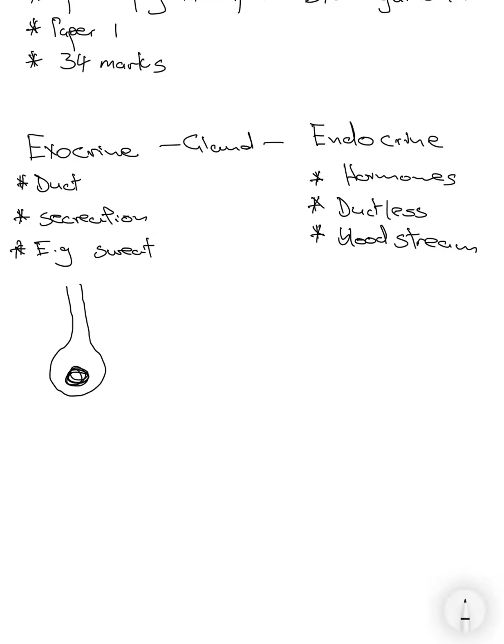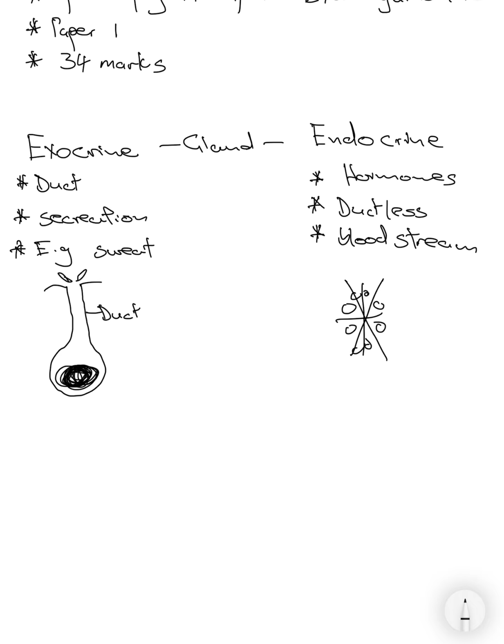There will be a secretion inside here, and this is what we refer to as a duct. This can secrete onto a surface, for example onto the skin, like sweat. On the other hand, an endocrine gland will be ductless. It will be found inside the body secreting hormones directly into the bloodstream.